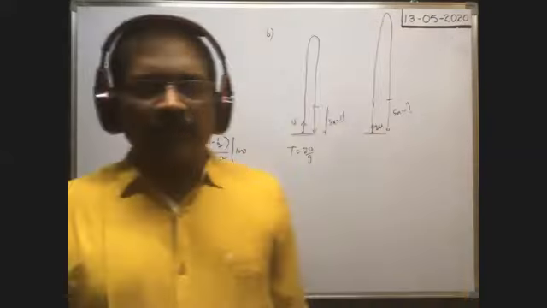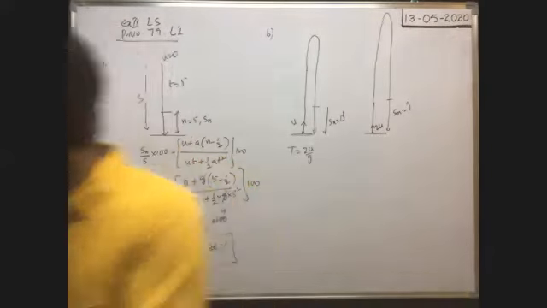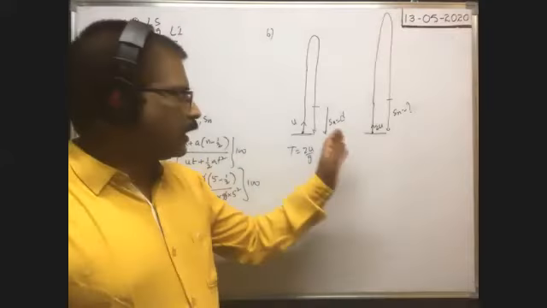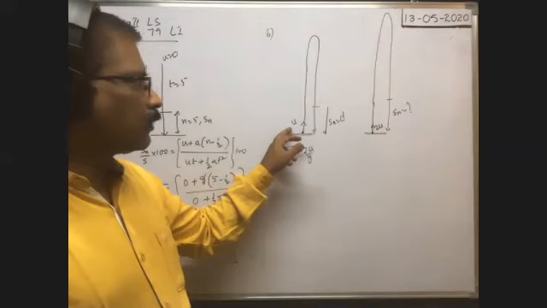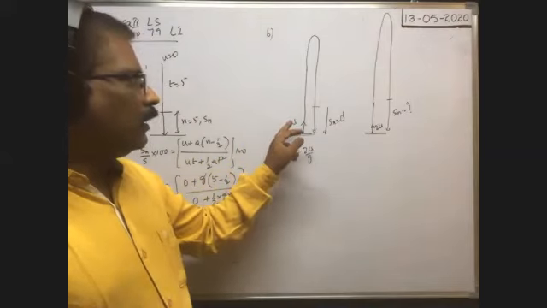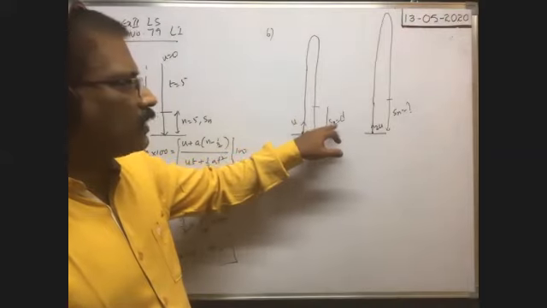I think you could understand the problem. When the body is thrown vertically upwards with a certain velocity u, in the last second of its total flight time, it travels a distance equal to d.